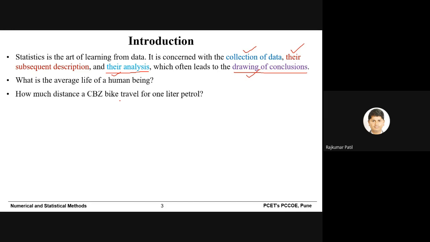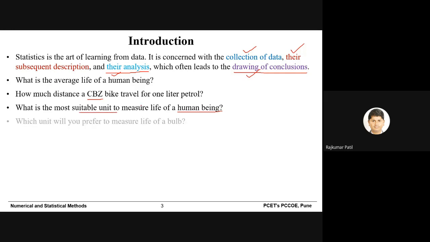Okay, second question is how much distance a CBZ bike travels for 1 liter of petrol? That is the average. Yes, can anybody? 45. Yeah, good answer. What is the most suitable unit to measure the life of a human being? Years. Good unit. We don't measure in days or months. So we find out the appropriate unit, that is years. That is an understandable unit, I would say. So this is also very important in case of data.